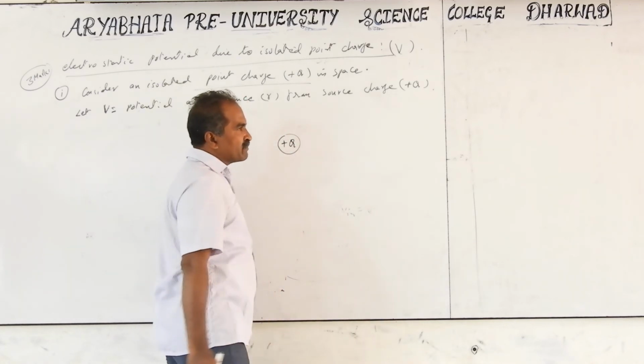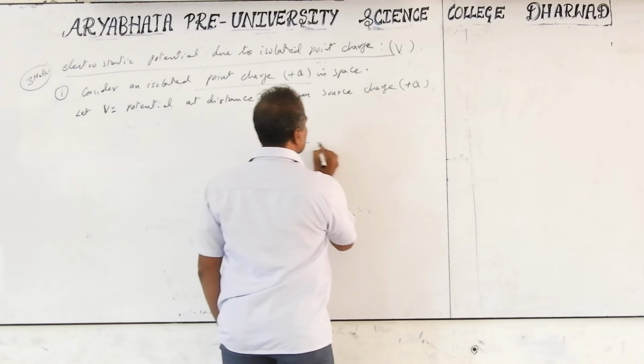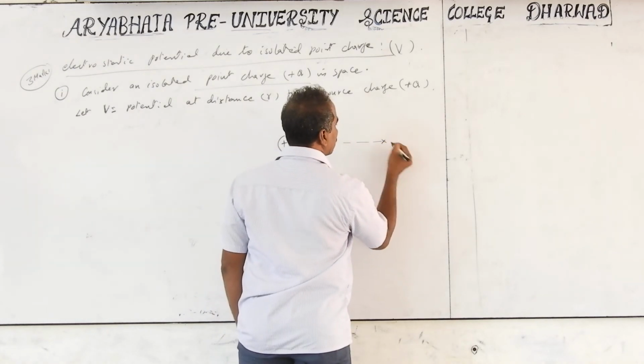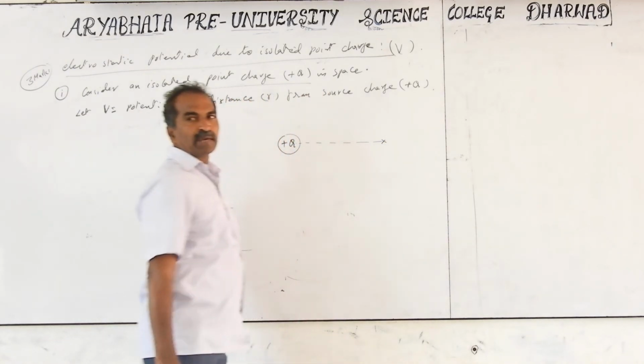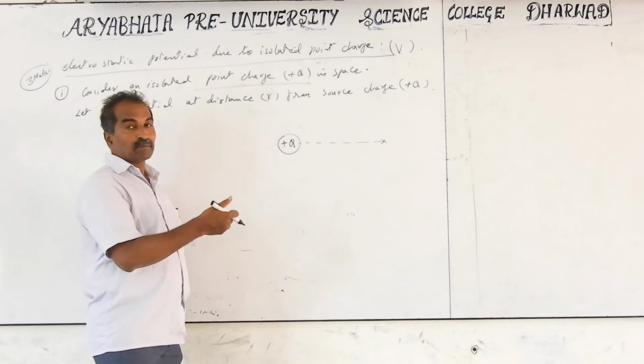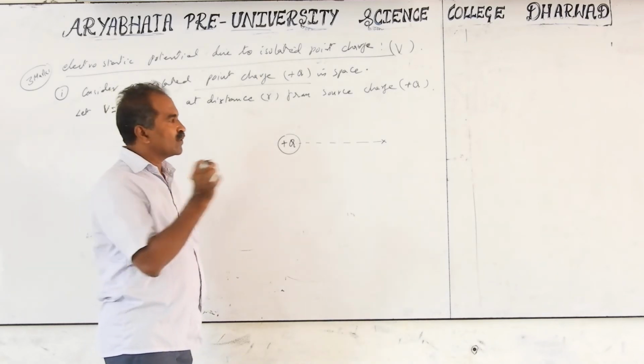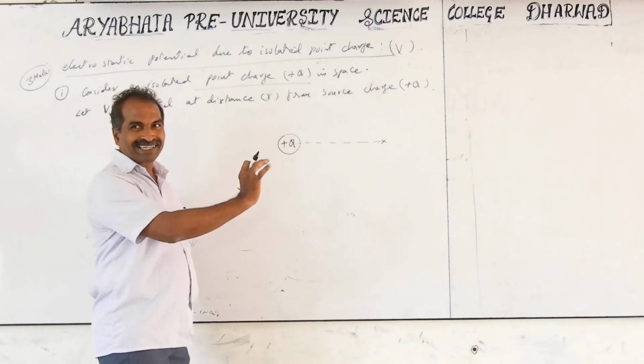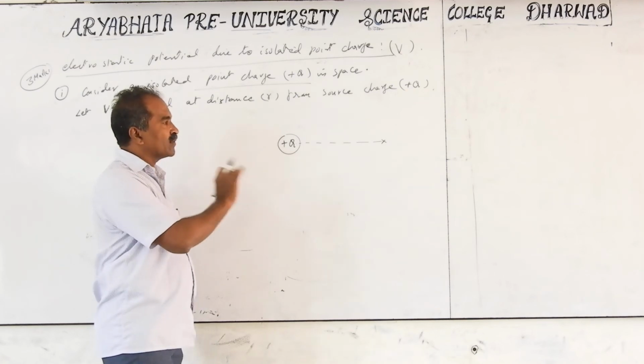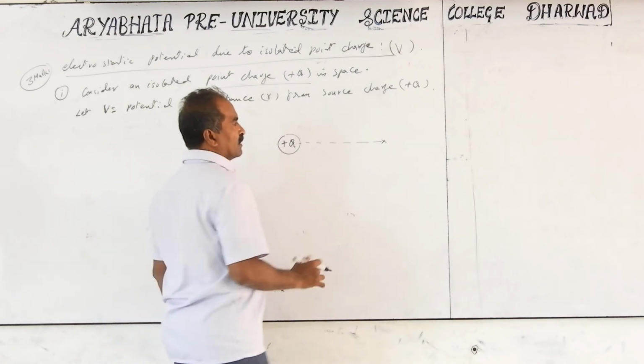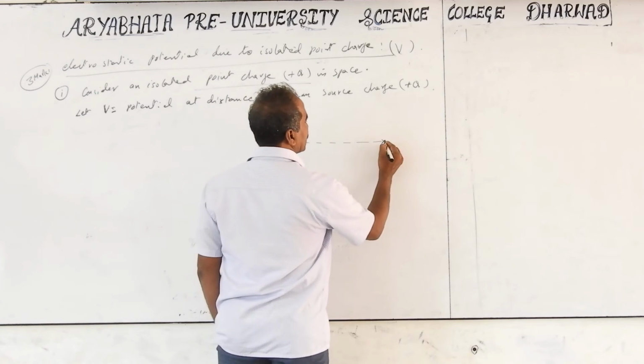The textbook uses the symbol P for the point. Better not to take that point as P, because P is confused with the dipole moment. So be careful: when you are deriving dipole moment terms, don't use P. You can take the point as A, B, C like that.